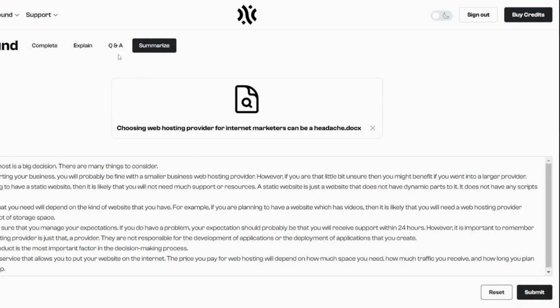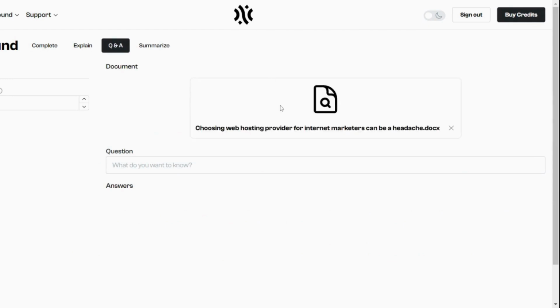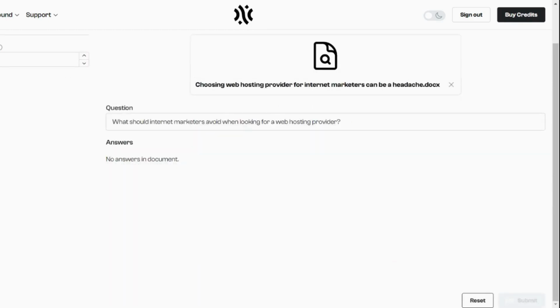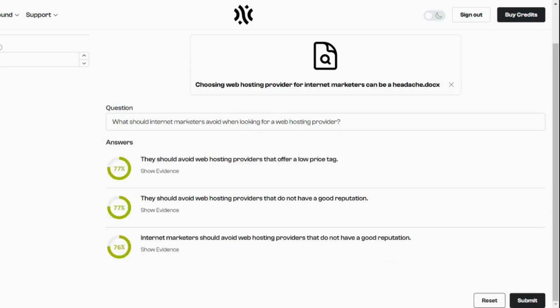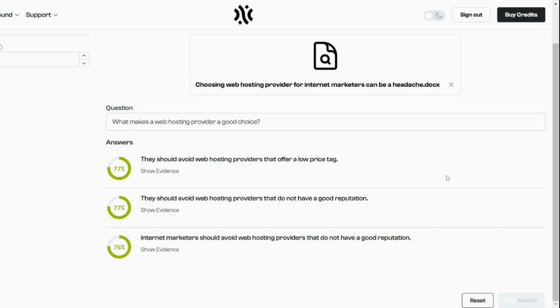Over here in the Q&A, this is the part I really like. If you have a really long document or a series of really long documents that you want to get answers to, and you know you need these answers to be able to write out whatever it is you're going to write. Once you send it off, it's going to scan through the document. It's going to try and find any part that may answer that question. So again, this here, word for word, it's got that they should avoid this. But then if we say, what makes a web hosting provider... it will go through again and try and find answers.